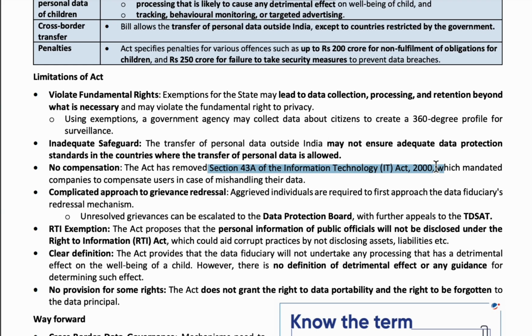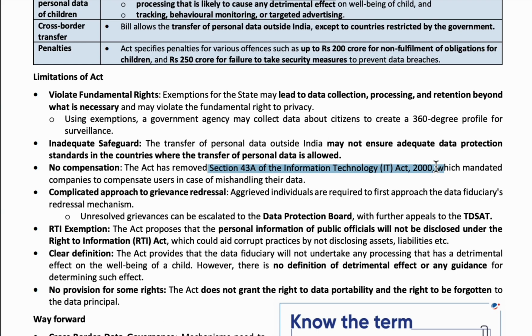But this section is removed, so now no compensation should be paid. So by this, the companies that mishandle the personal data of the users are protected. If they remove this section, it is indirectly protecting the companies which mishandle the data. Okay, so this is one of the major drawbacks.